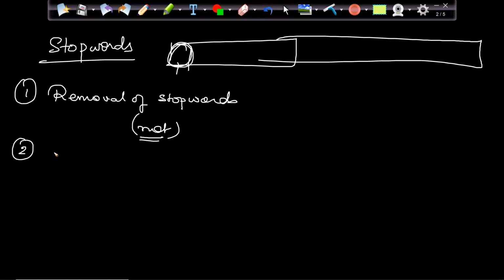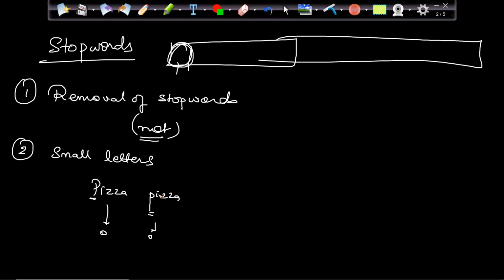That is my first step. The second step will be to make the words lowercase. For example, let's say Pizza and pizza. One is in capital letter, one is in small letter. It will be considered as a separate word and this as a separate word. But both words are the same, right?